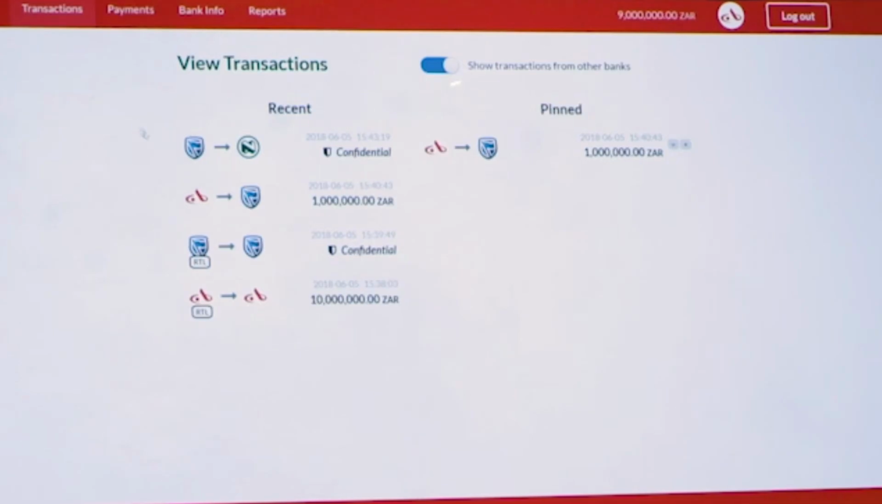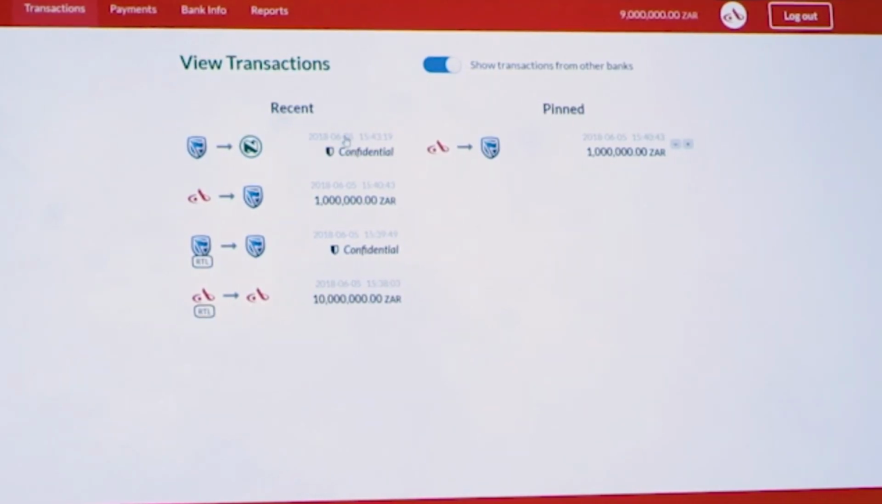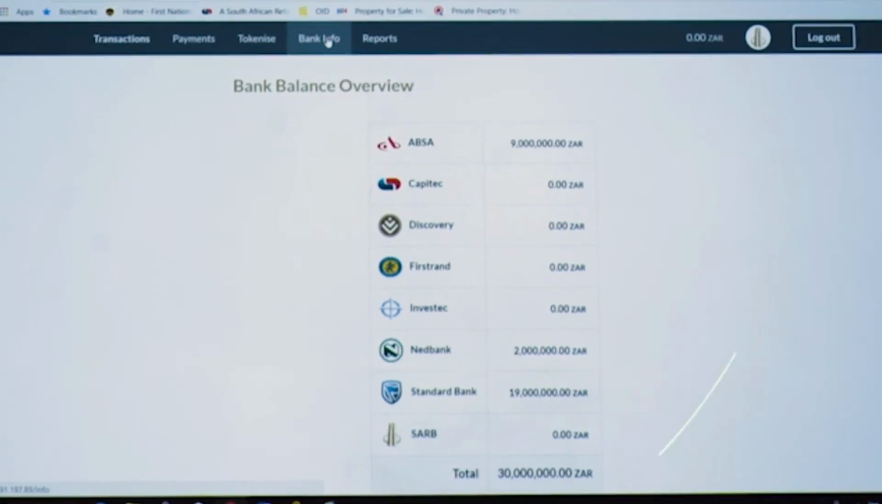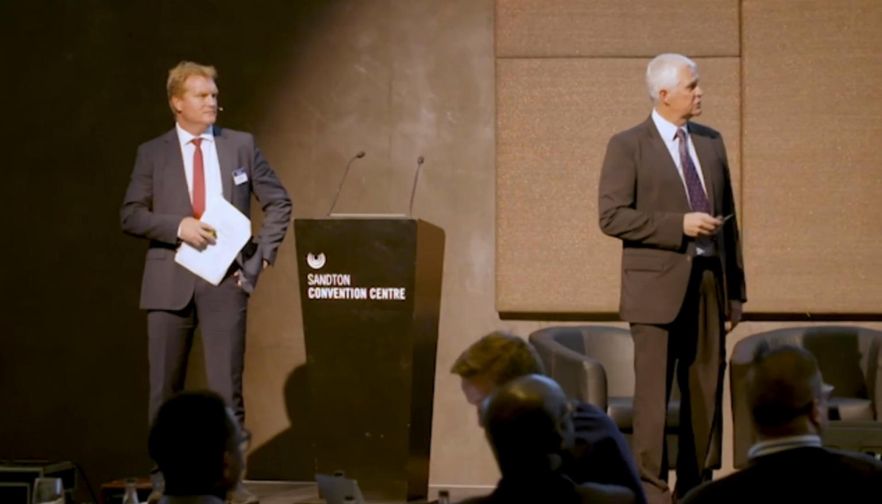Absa Bank can see that Standard Bank has paid Nedbank, but not being a party to that transaction, they can't see the details. They don't see the amount, they don't see the customer, and they don't see the balances. Obviously, as the balances change, these balances will be updated as the transactions are processed.